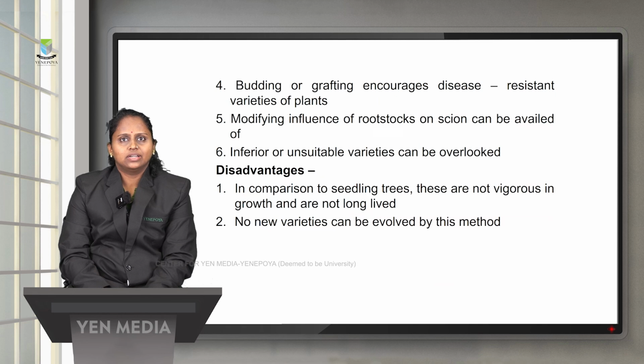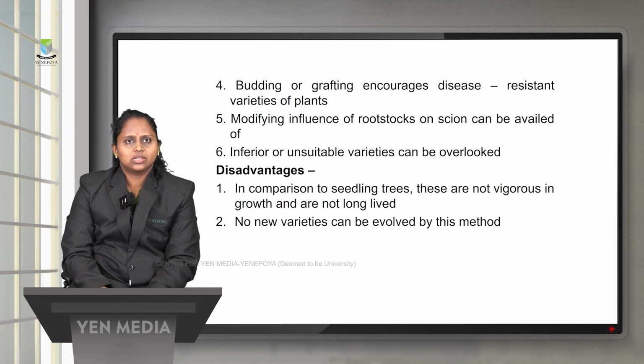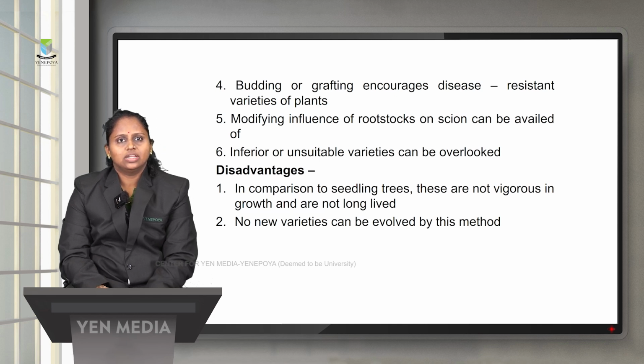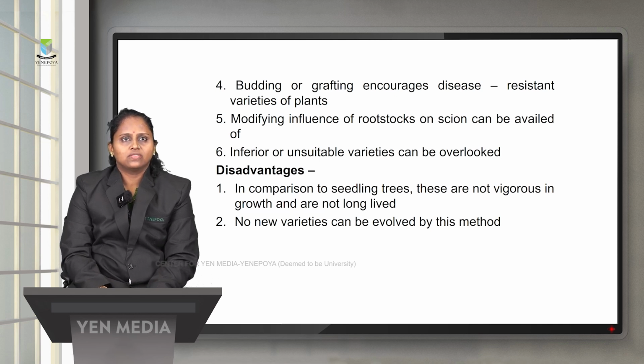Budding and grafting also encourage disease resistant varieties, so we can get plants which have disease resistant capacity. The modifying influence of the rootstocks and the scion can be availed of. Inferior and unsuitable varieties of plants can also be overlooked. So these are some of the advantages.